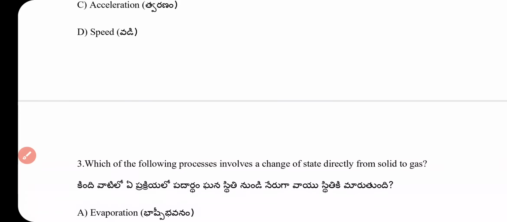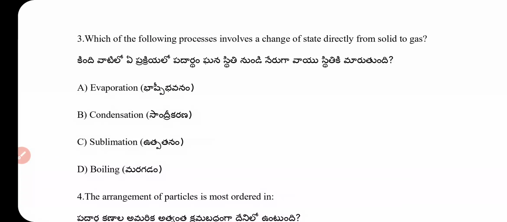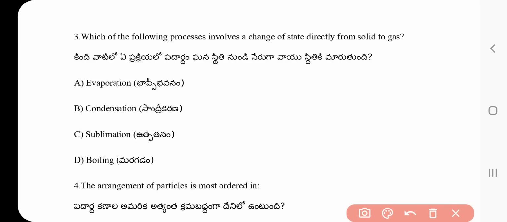Question number 3. Which of the following processes involves a change of state directly from solid to gas? Evaporation, condensation, sublimation, boiling. What is the answer? Option C, sublimation is the correct answer of question number 3.